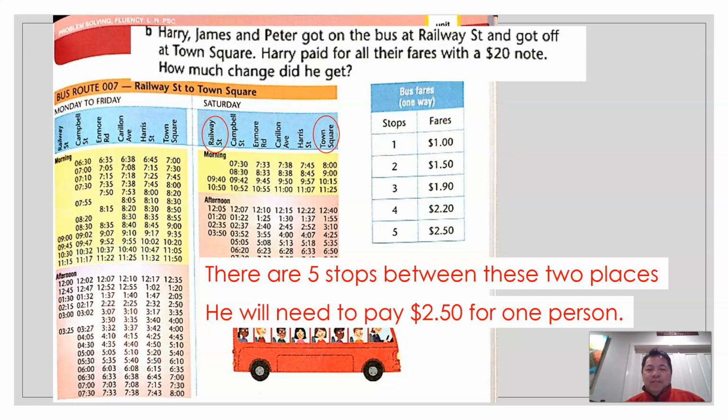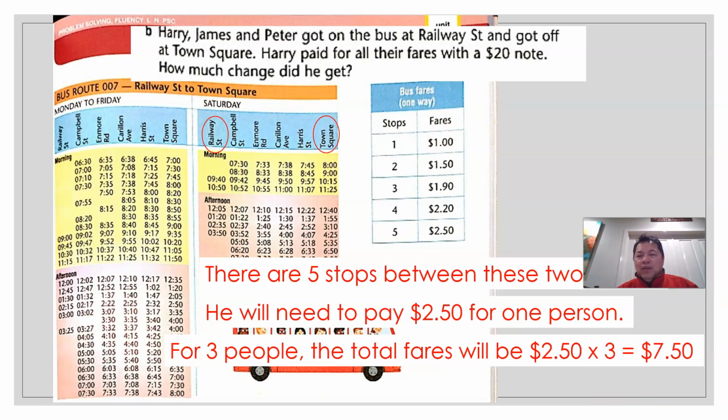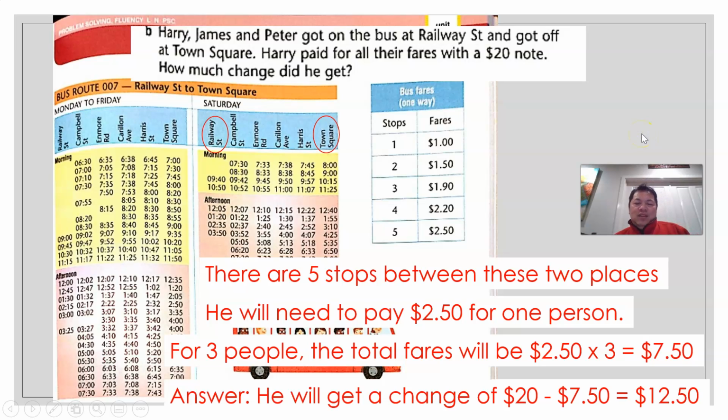There are 3 of them, so 3 times $2.50 is $7.50. He gave the driver $20, so he would have gotten a change of $12.50. Okay, well done. Let's move on.